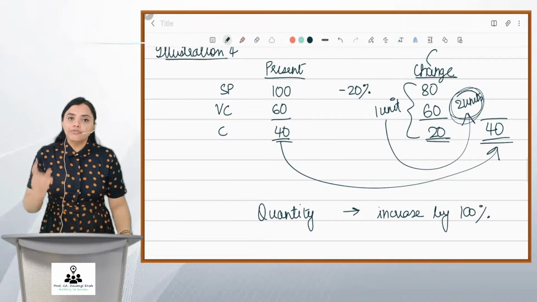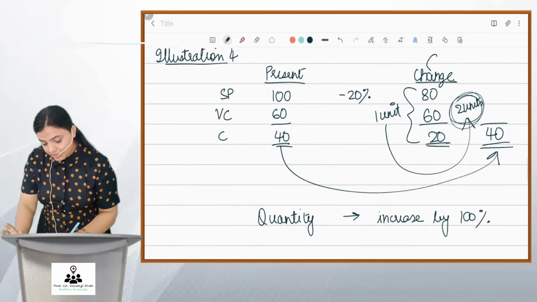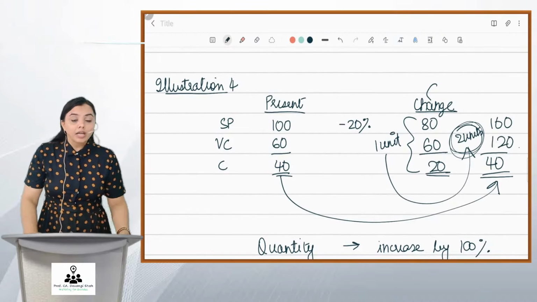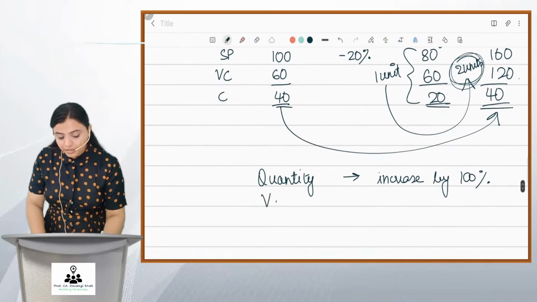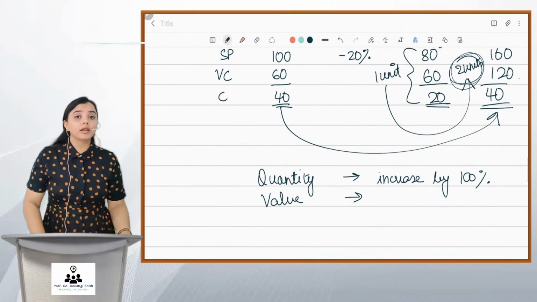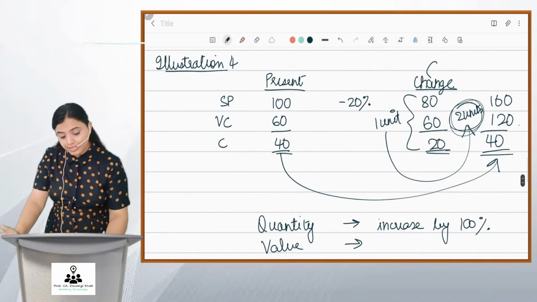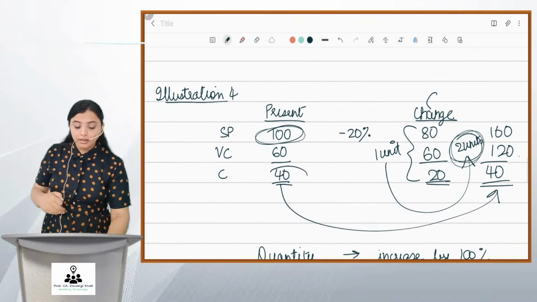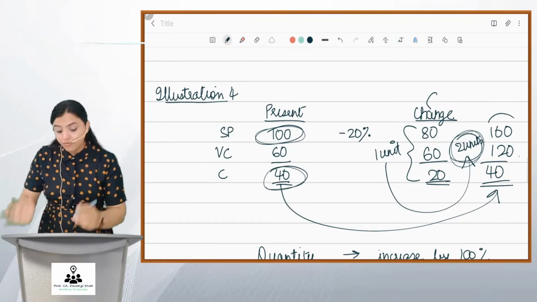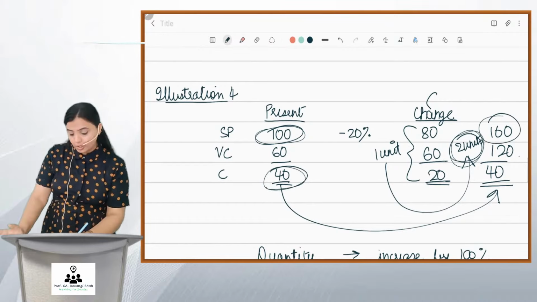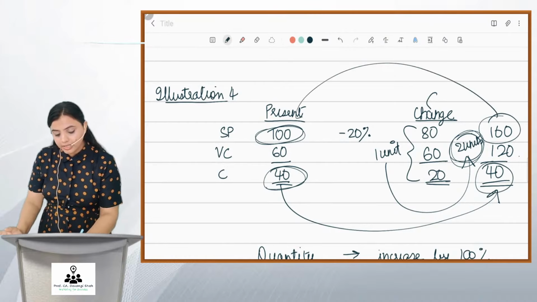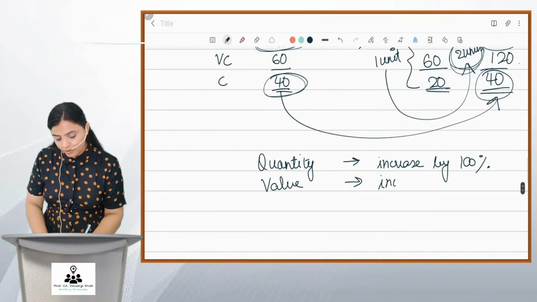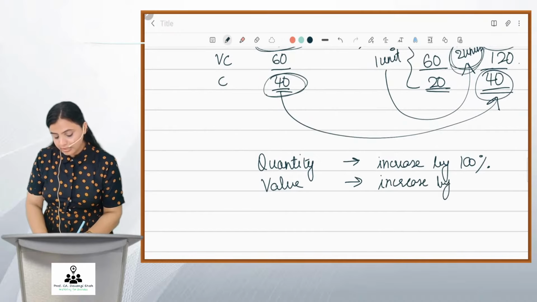So friends, if I double the quantity, my sales will now be 160. My variable cost will be 120. Now if they ask you what is the increase in value, earlier the sales were 100 to earn a contribution of 40. Now you need sales of 160 to earn that 40. So this increase is 60 on 100. That is nothing but sales value will be increasing by 60%.